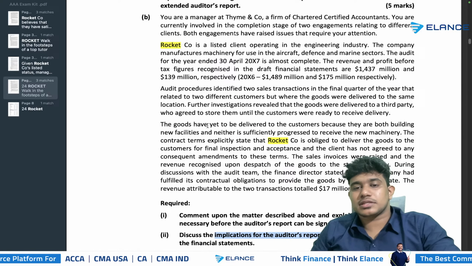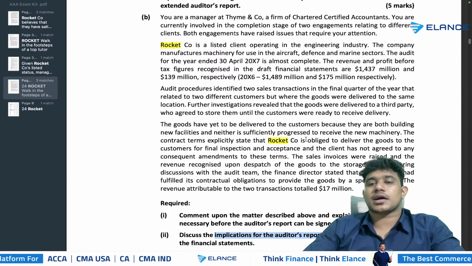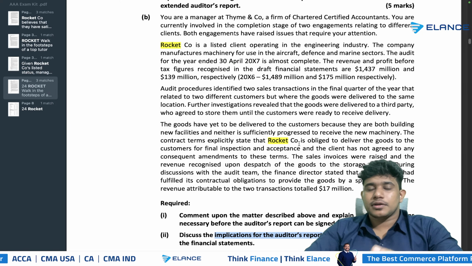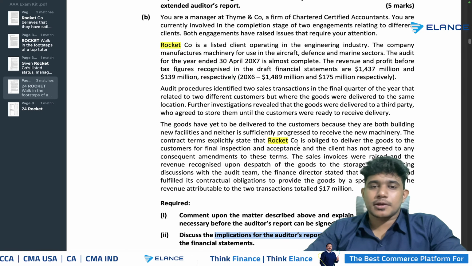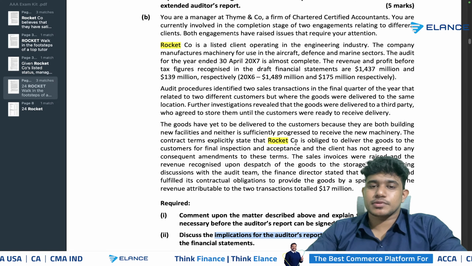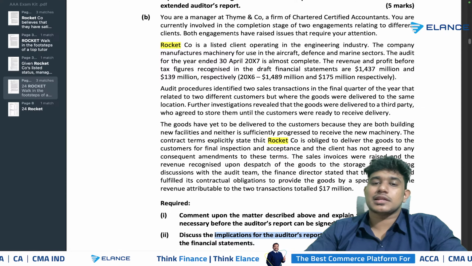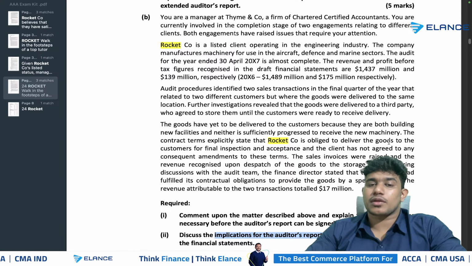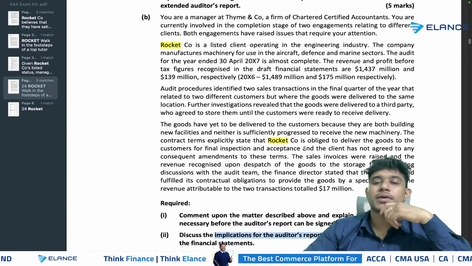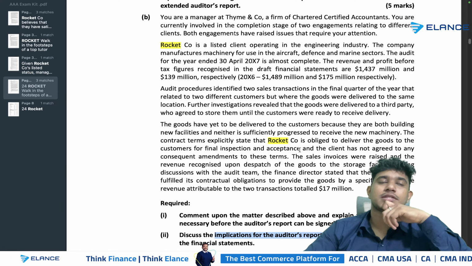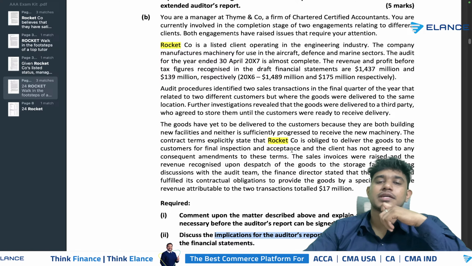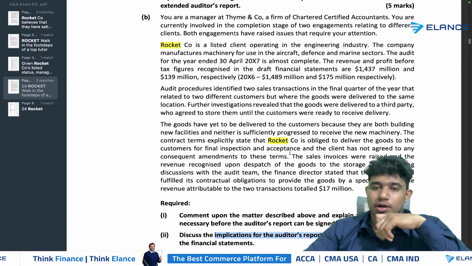Then you should specify the scenario and what went wrong, and the accounting treatment that misstated should also be given there. So how can we write that? You can specify that during the current year, Rocket company has signed a contract with two of their customers, and the contract explicitly states that Rocket company is obliged to deliver goods to the customer for final inspection and acceptance, and the goods have to be inspected by the customers to be considered as the completion of the performance obligation. So the revenue should be recognized only once the event has occurred.